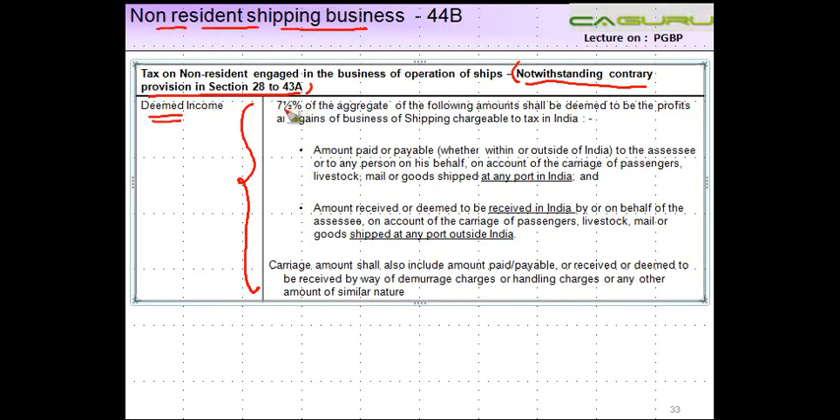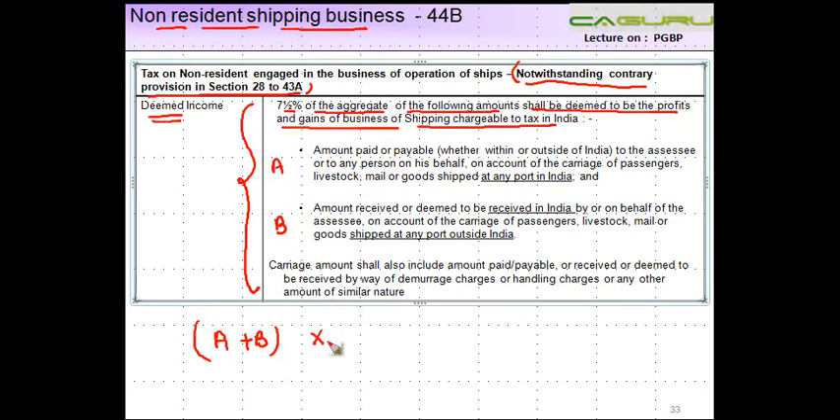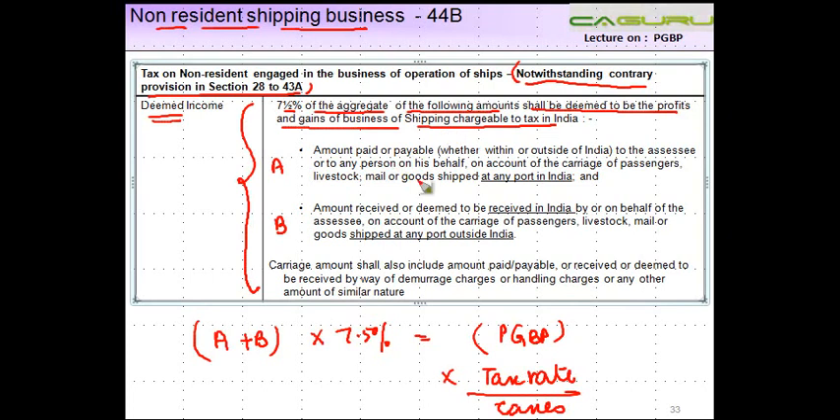So, deemed income: 7.5% of the aggregate of the following amounts shall be deemed to be the profits and gains of business of shipping chargeable to tax in India. So you see what is the value. Let's say this is A, this is B. So you sum up A and B, right? Aggregate of the following amounts, then into 7.5%. Okay, and that is your income under the head PGBP. To that you will apply the tax rate and compute your taxes accordingly. Right? So what are these amounts? What is A and what is B?